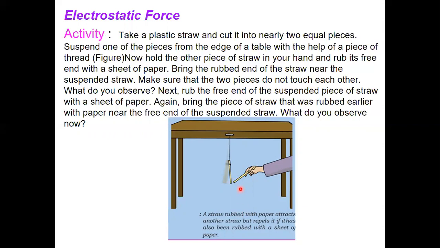Next you rub the free end of the suspended piece of the straw with a sheet of paper. Again bring the piece of the straw that was rubbed earlier near the free end of the suspended straw. Now what do you observe? In both the cases, what do you observe, children?